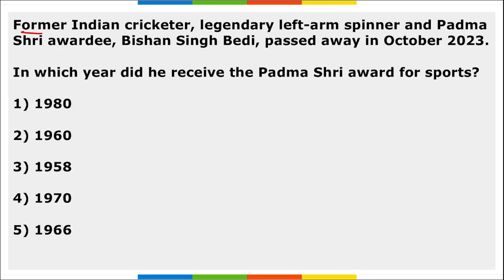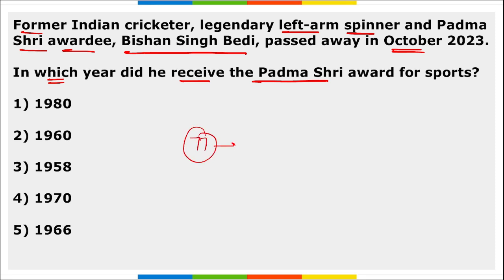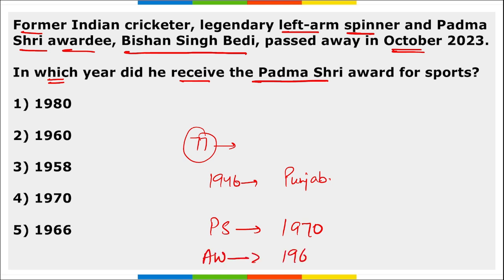Next, former Indian cricketer, legendary left-arm spinner and Padma Shri awardee Bishan Singh Bedi passed away in October 2023. The question asked here is, in which year did he receive the Padma Shri award for sports? So Bishan Singh Bedi passed away at the age of 77. He was born in 1946 in Amritsar, Punjab. The question asked here is, he was awarded the Padma Shri in which year? He was awarded the Padma Shri in 1970. Correct? Mark this. Then he was awarded the Arjuna Award in which year? He was awarded the Arjuna Award in 1969.